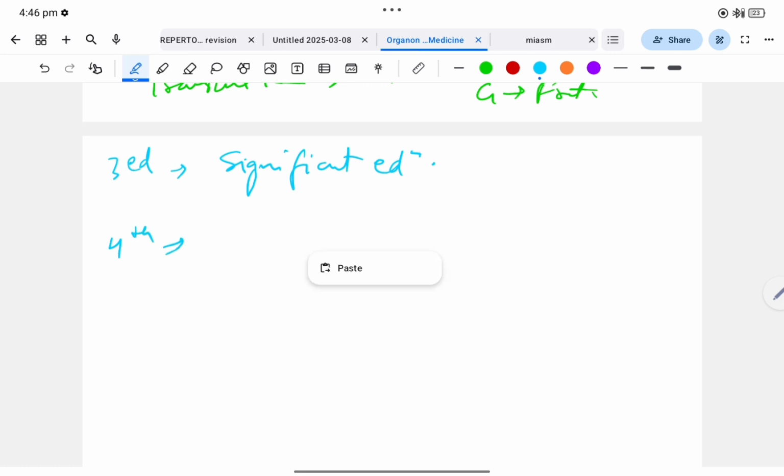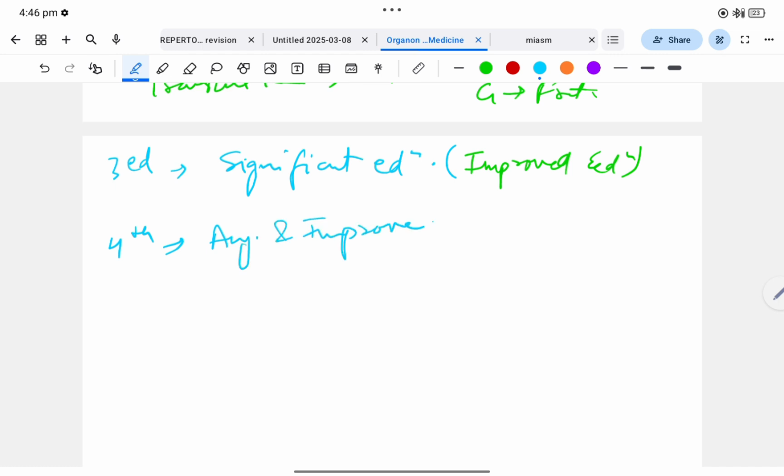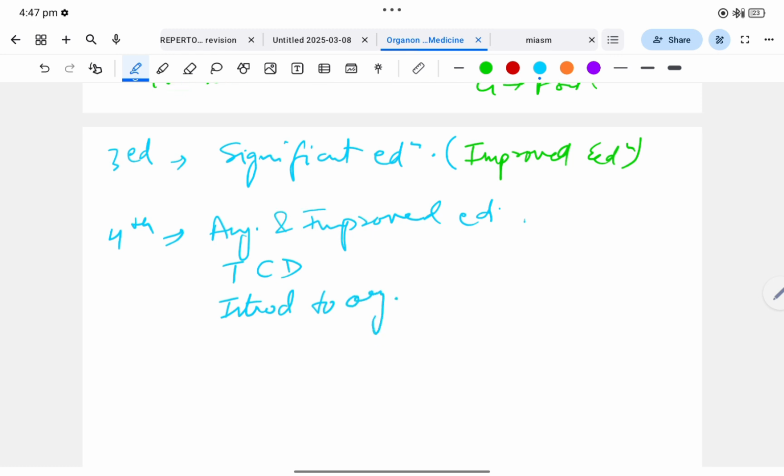One thing, the third edition is known as the improved edition. Second was known as augmented, and third edition is known as improved edition. Fourth edition is together known as augmented and improved edition, that is the combination of second and third. The things included in this edition were theory of chronic disease, and the chapter introduction to Organon was added in this edition.